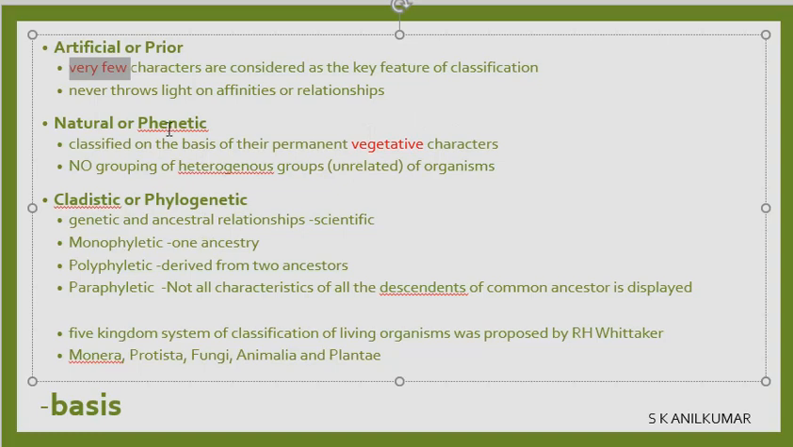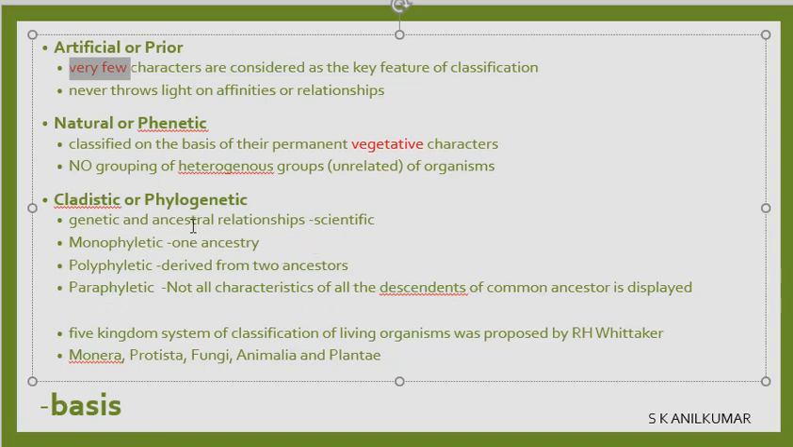Cladist or phylogenetic, phenetic and phylogenetic. In phylogenetic, what happens? Ancestral relationships are taken. Ancestral relationships means what? Genetic relationship, how the genes are in them. So this can be three types. Monophyletic, that is one ancestry. Polyphyletic, derived from two ancestors. Paraphyletic, where not all characteristics of all descendants of a common ancestor are displayed.